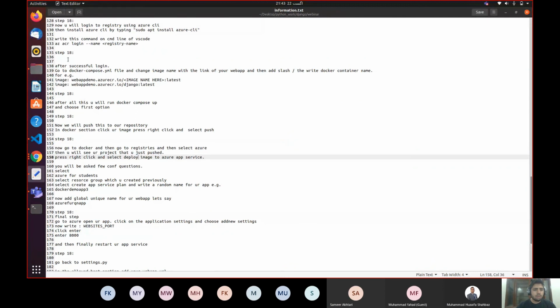All right, so we were here after successfully login. Yeah, we logged in first, and after successfully logging in, we went to Docker, which is the Docker Compose, and then Docker Compose up. Then we push this. Okay, now we just pushed everything to our registry.